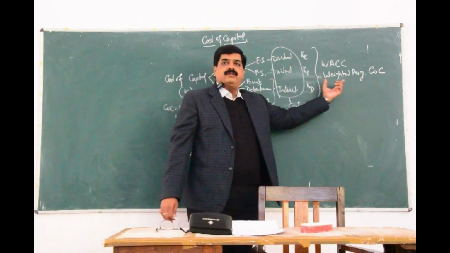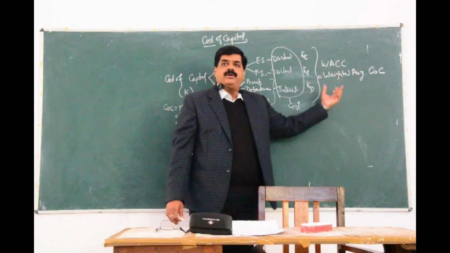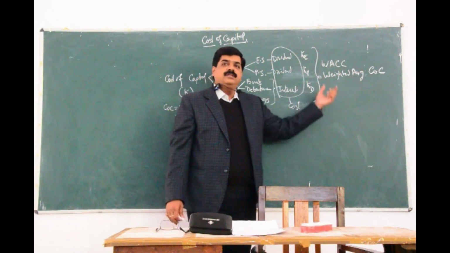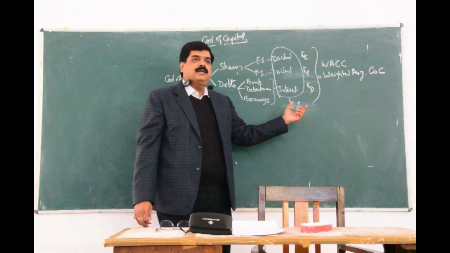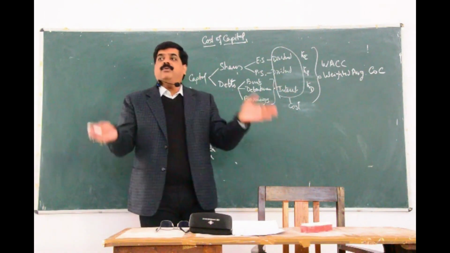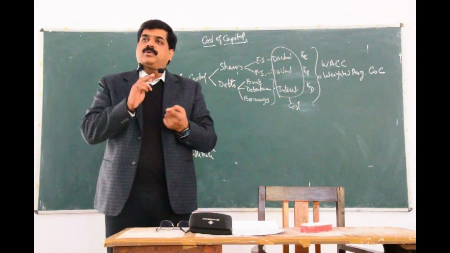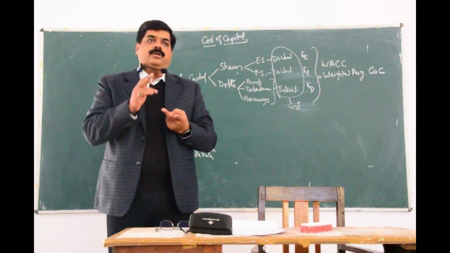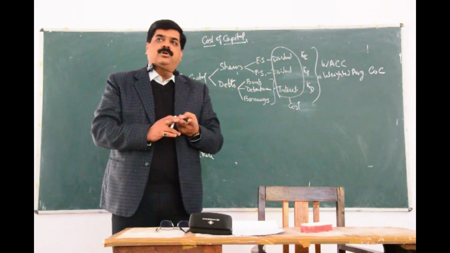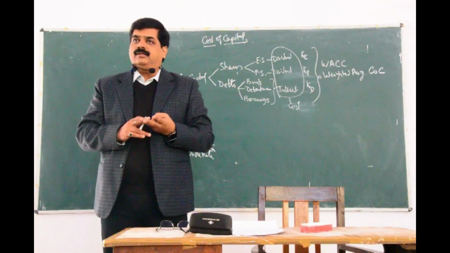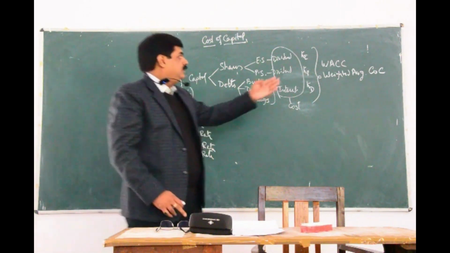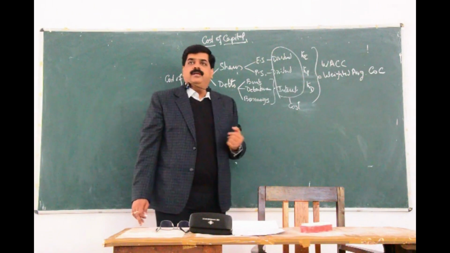Weight has to be given, reason being we have to equate all the three, because they are different on the basis of the perception of risk, the amount they have brought, and the duration for which they have brought. The amount is changing for all three, the duration is changing for all three, and the risk percentage is also changing for all three. So that is why these three costs will be varying.